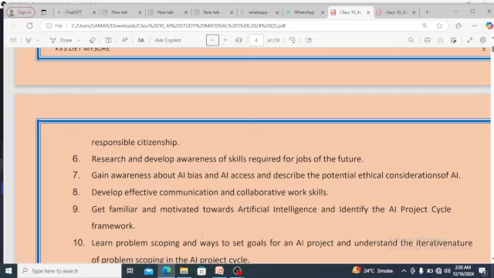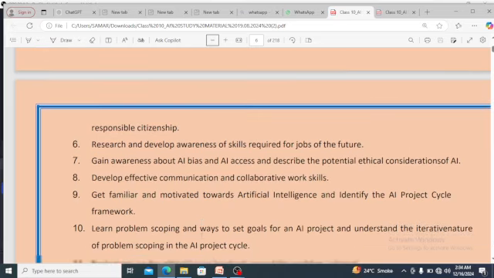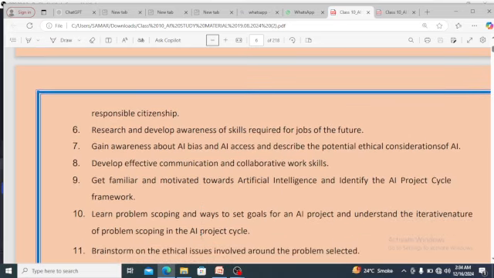Learn problem scoping and the way to set goals for an AI project, and understand the iterativeness of problem solving in the AI project cycle. Iterativeness means how many times a problem will occur.